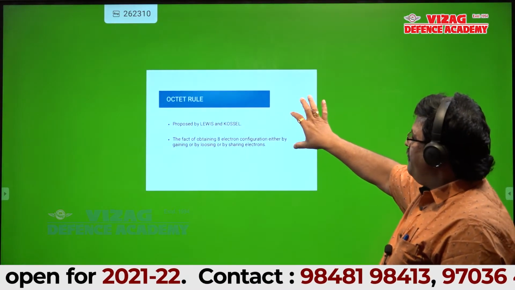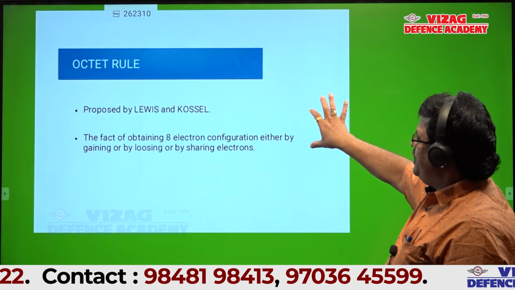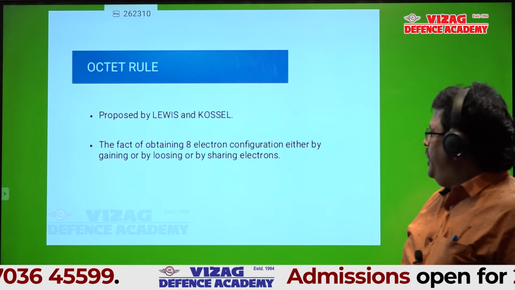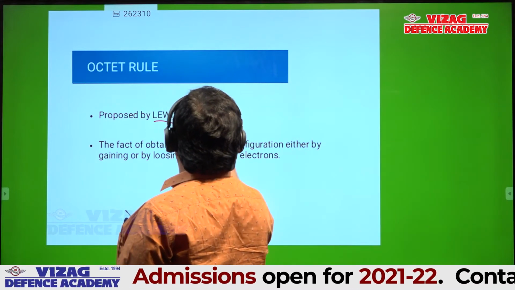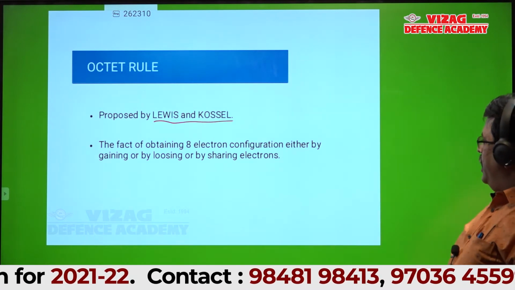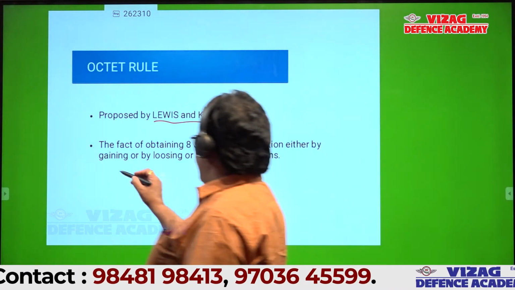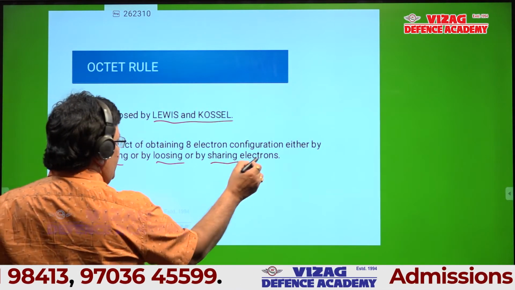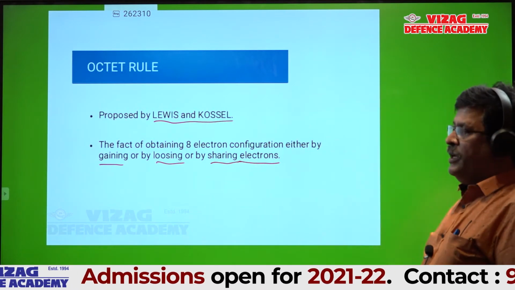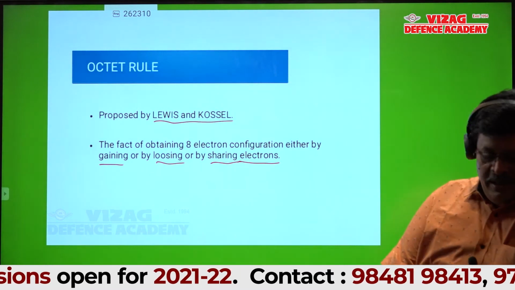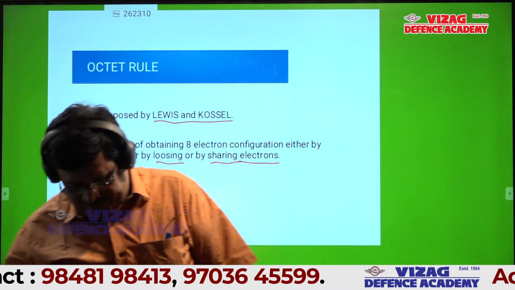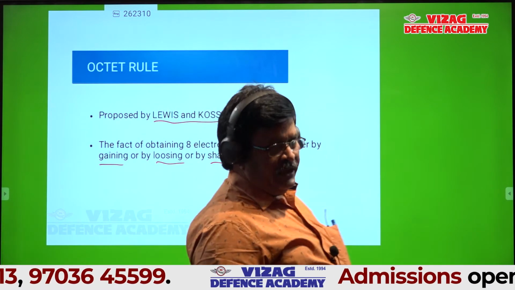Now we'll write the definition of the octet rule. The octet rule was proposed by Lewis and Kossel. It is the tendency of obtaining 8 electron configuration either by gaining, losing, or sharing electrons. Is it okay, all of you? Octet rule, first point: proposed by Lewis and Kossel.